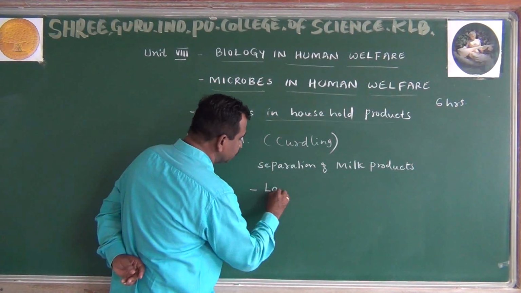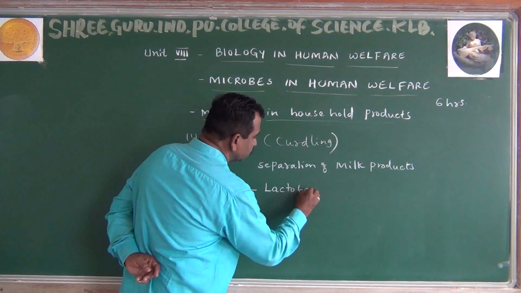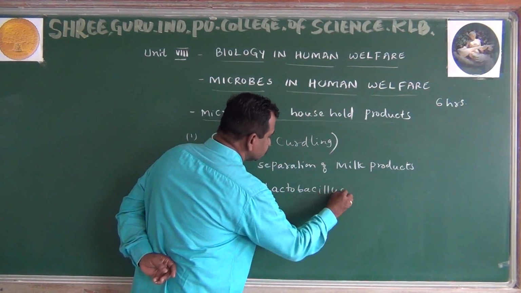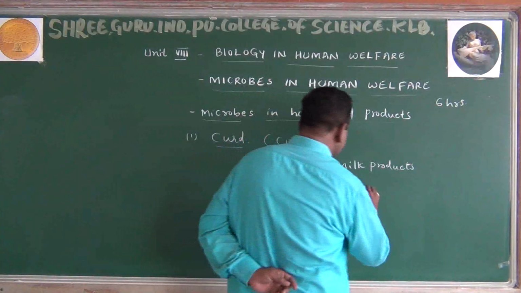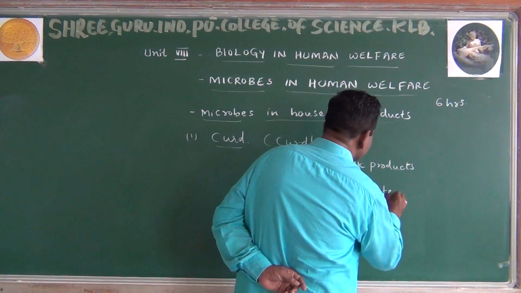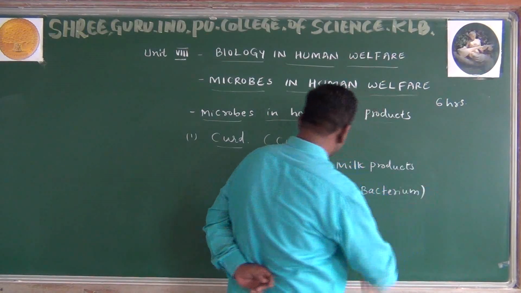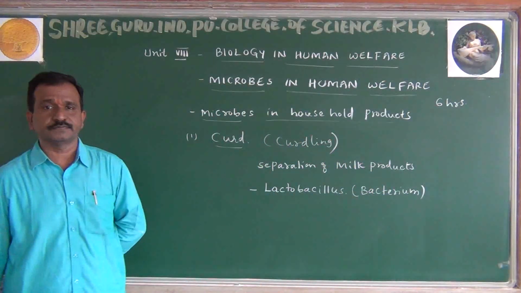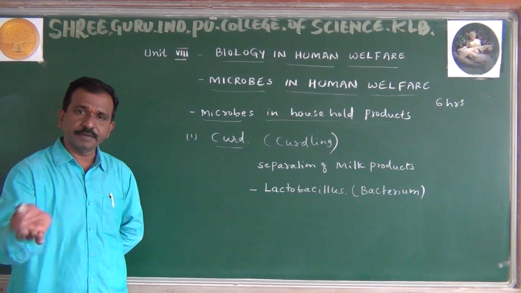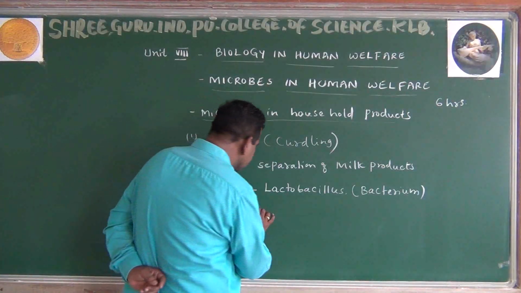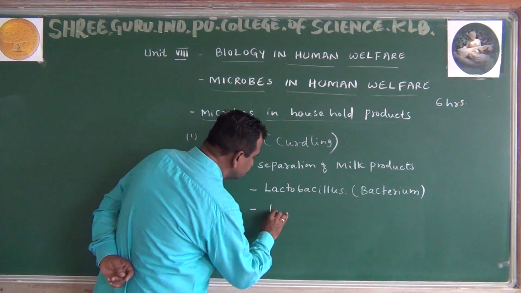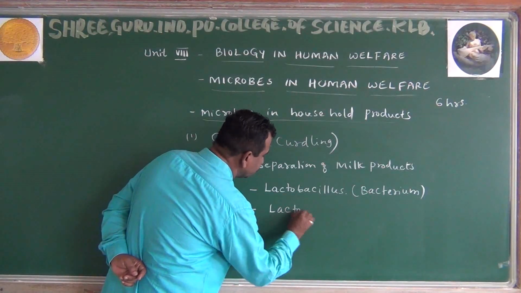Milk contains a microorganism called lactobacillus. This is an important part. Milk contains a bacterium called lactobacillus. Various kinds of bacteria are there, that was studied in the earlier class. Next, milk also contains a sugar called lactose.